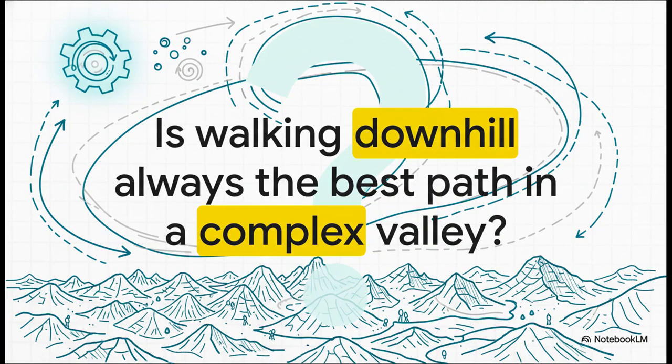We've been acting like learning is just walking down a simple, smooth hill. But what if it's not? What if the loss landscape is a complex, winding valley with cliffs and weird local minimums? Is walking straight downhill always the best path to the bottom? Asking that question is what leads you to discover advanced optimizers, smarter ways to initialize your network, all the cool stuff. But the best part is, now you have the fundamental intuition to understand exactly why all those things are so necessary.